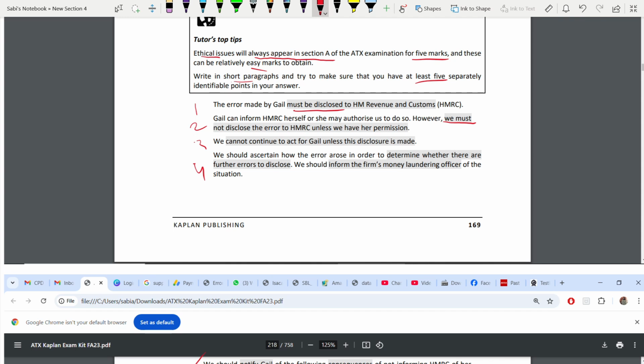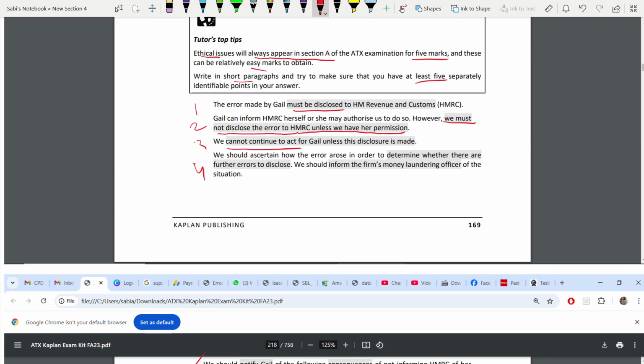Avoid such language. Okay, we must not disclose the error to HMRC unless we have her permission. This is very important. Yes, you must disclose the error, but Gail can do it, and you can't disclose the error to HMRC unless Gail gives you the authorization. Second point is over. Third one. If Gail is not making the disclosure, you can't continue to act.